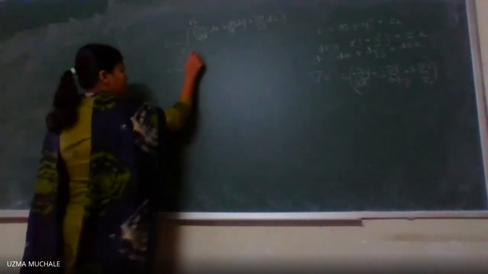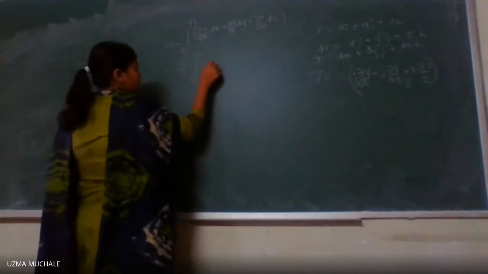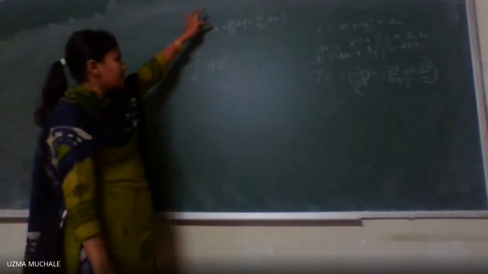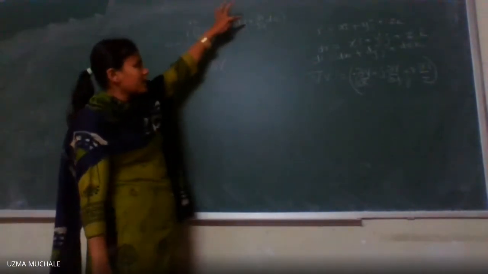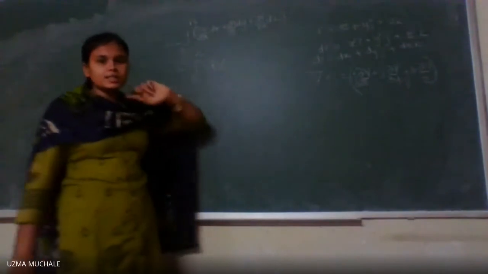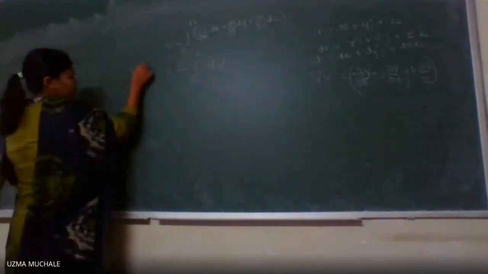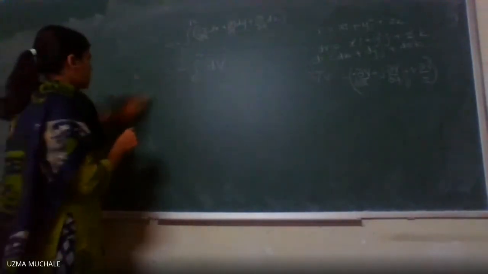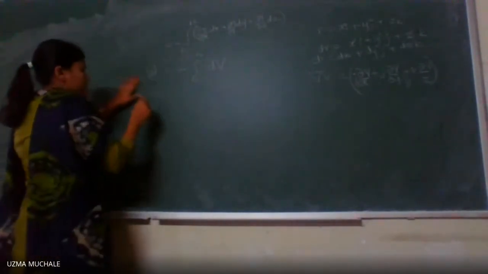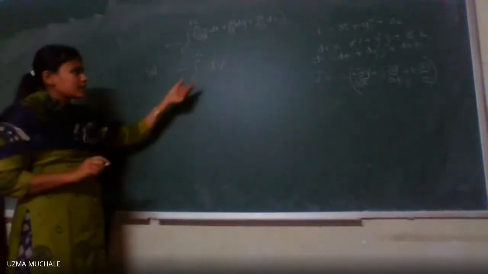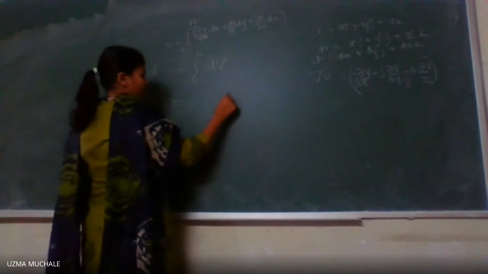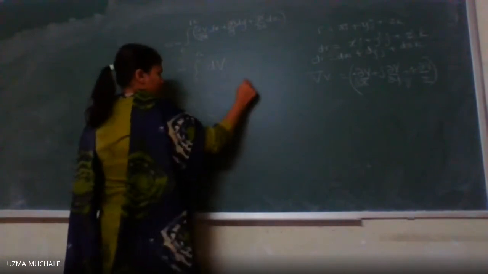Minus R1 to R2. What is this? You can write it as the total derivative dV is equal to dou V by dou x dx plus dou V by dou y dy plus dou V by dou z dz. So that is nothing but dV. Here we have the work done equal to, so what is the integration of dV? We can write it as minus capital V within R1 to R2.